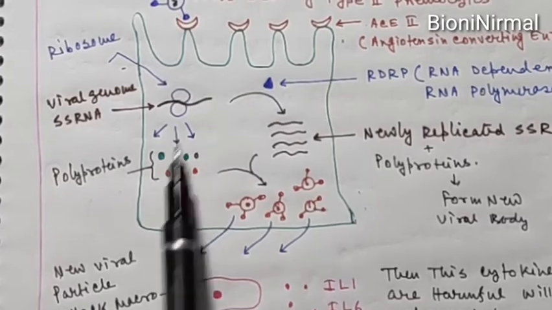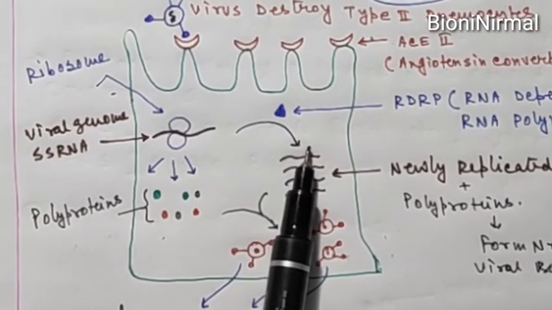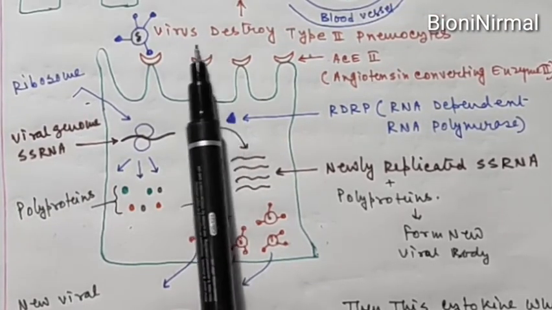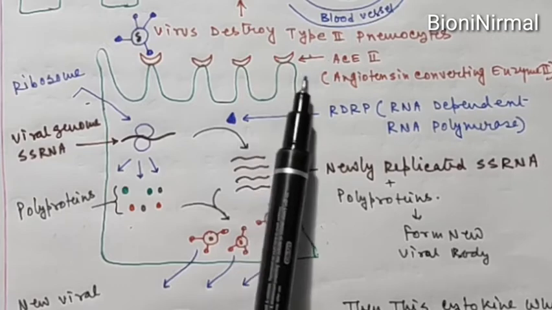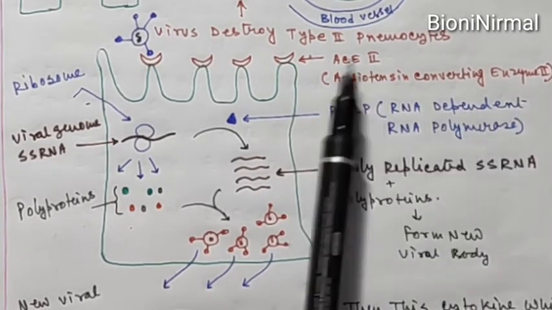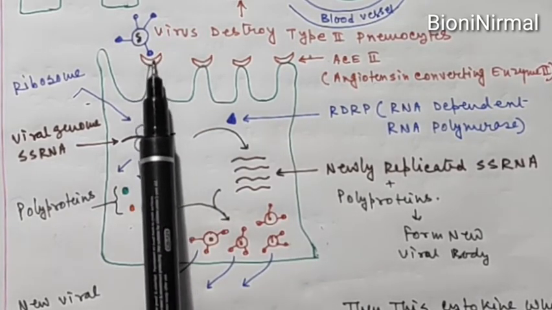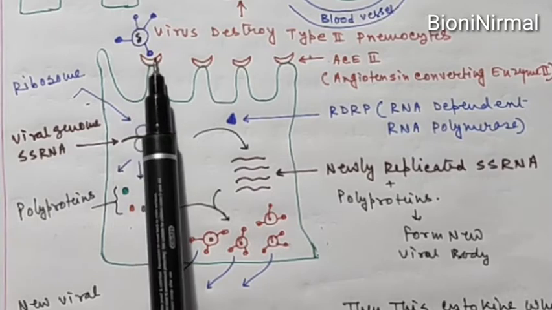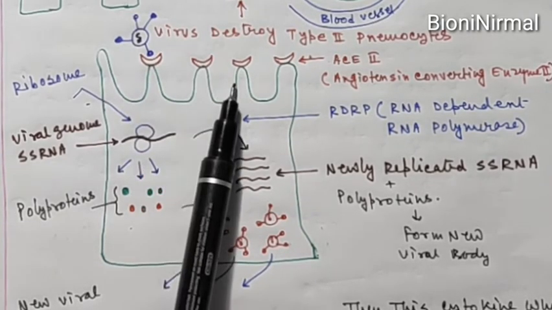Now this is the expanded diagram of the type 2 pneumocytes attacked by coronavirus. The type 2 pneumocyte cells have angiotensin converting enzyme receptor 2, and the coronavirus spike protein binds with this receptor present on the type 2 pneumocytes of the alveolar cell.